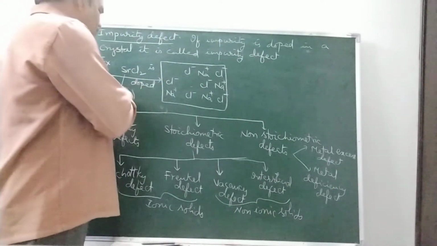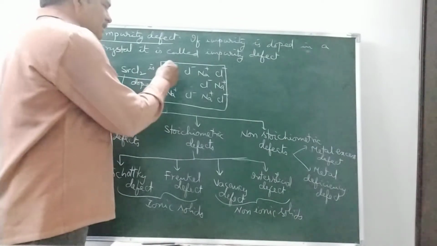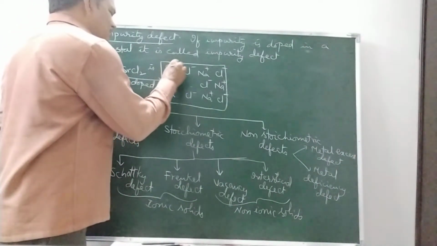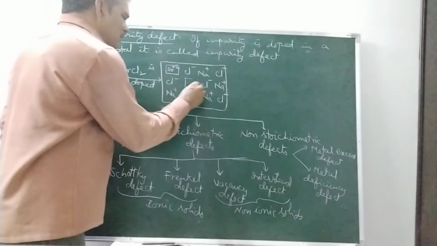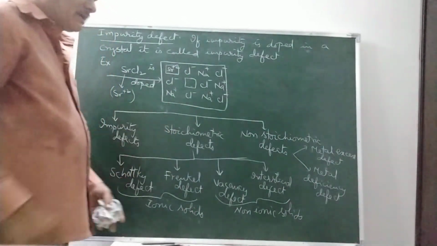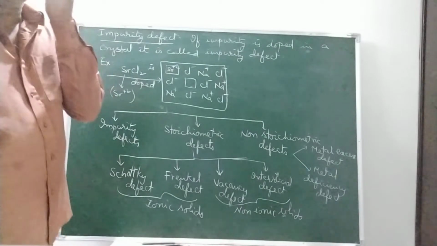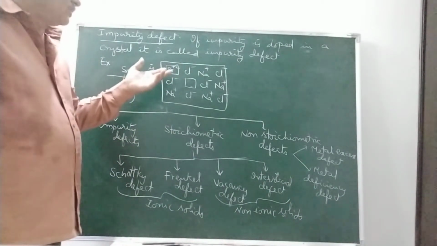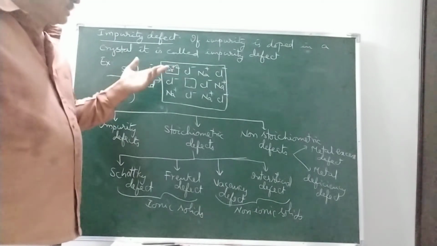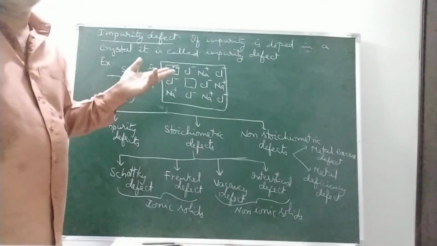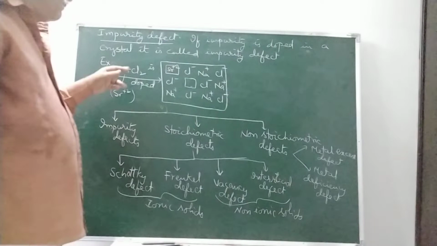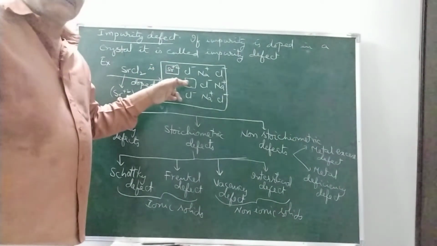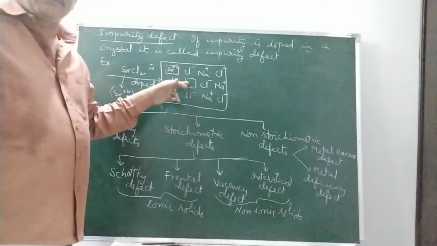So if one Sr2+ is doped in the crystal like this, one Na+ ion becomes vacant. Okay. So here equalization of positive and negative charges takes place. If one Sr2+ is doped in a crystal, how many vacancies are present? One vacancy is present.